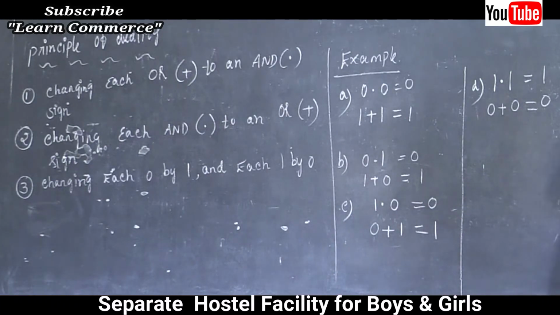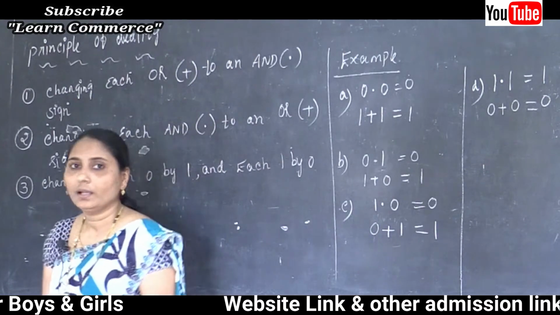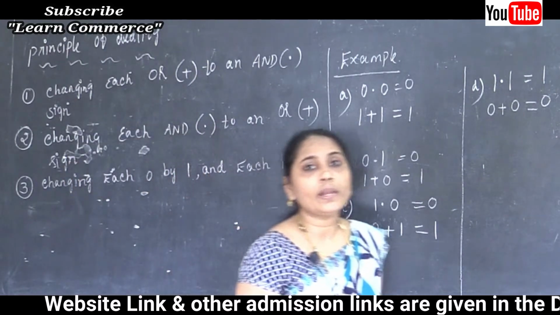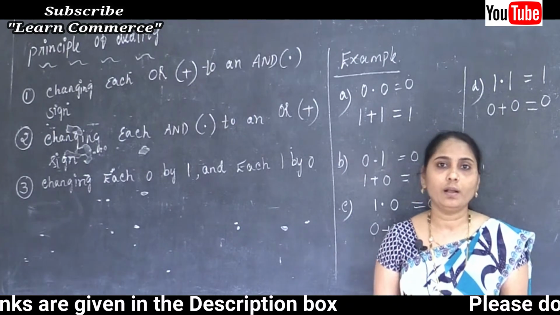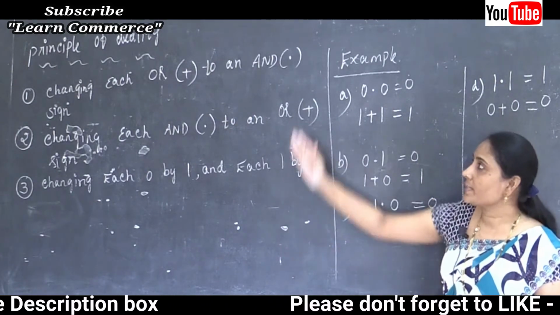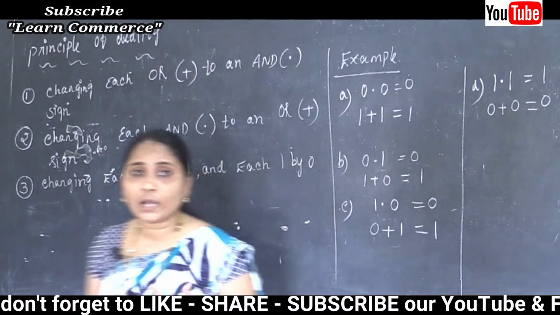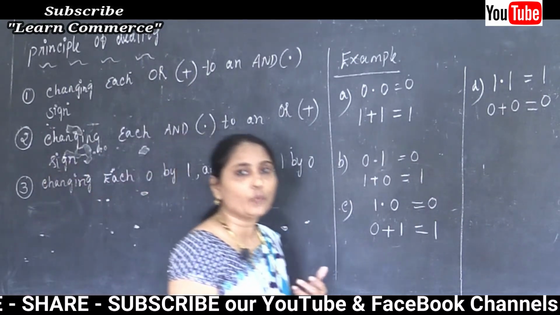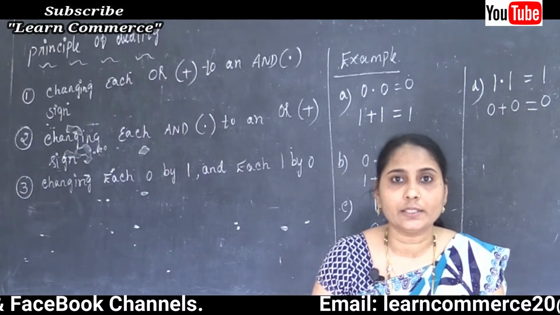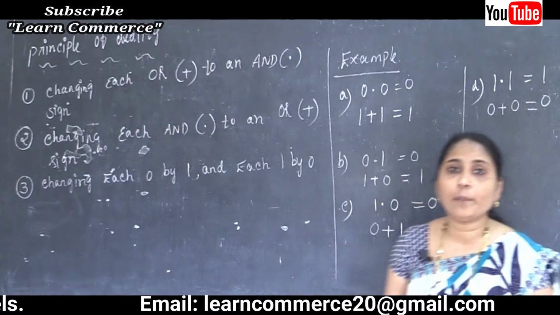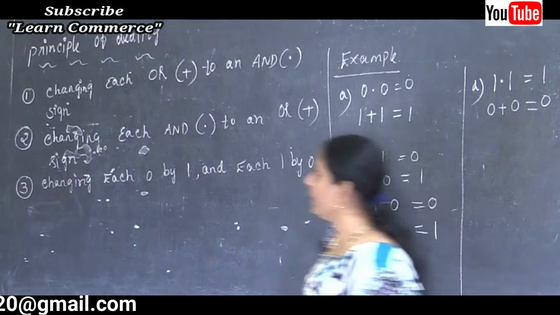Now let's move to the next important principle, duality. This is a very important principle used in Boolean algebra. The principle name is the principle of duality. And what's the definition of the principle of duality? This principle states that starting with a Boolean relation, another Boolean relation can be derived.